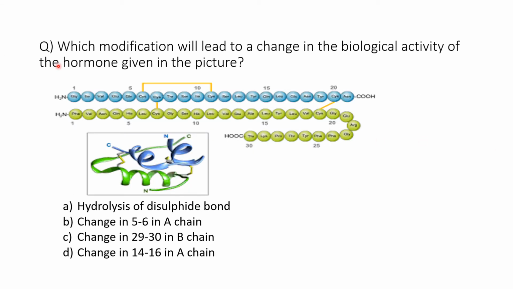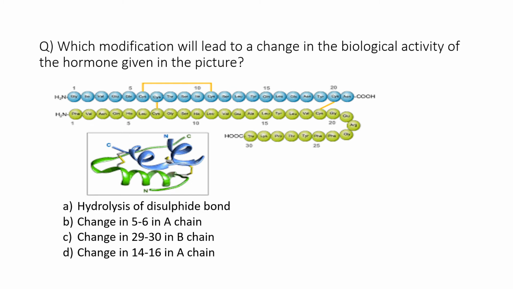Next question. Which modification will lead to change in the biological activity of the hormone given in the picture? The hormone given in the picture is insulin. The options are hydrolysis of disulfide bond, change in 5 to 6 in A chain, change in 29 to 30 in B chain, change in 14 to 16 in A chain. And the answer is C, change in 29 to 30 in B chain.